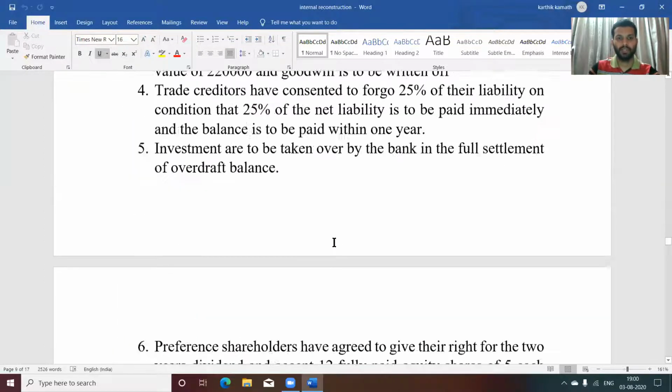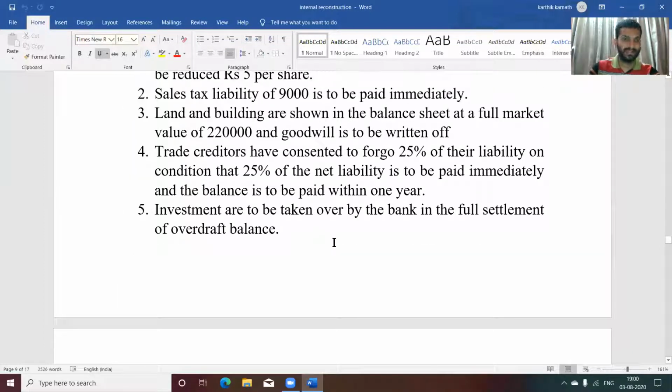A very important adjustment in this sum is trade creditor. Trade creditors have consented to forego 25% of their liability on a condition that 25% of the net liability is to be paid immediately. What do you mean by forego? Forego means giving up their right. So it is nothing but creditors have agreed to give up their right.